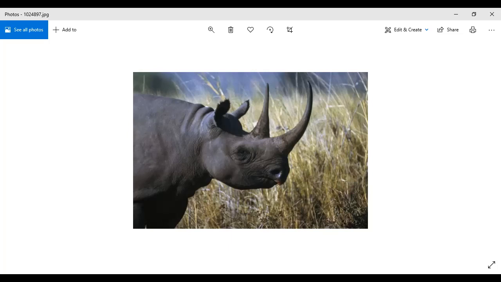Okay, so can you name this? Can anyone tell me the name of this animal? No? Okay, not an issue. I'll tell you the name of it. It's basically the rhinoceros. It's a wild animal and it has a big horn, right? So it does not look cute, and it's very dangerous as well.